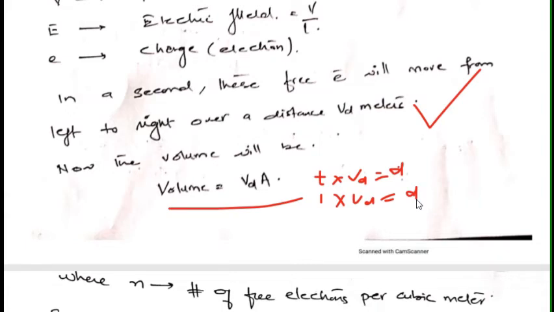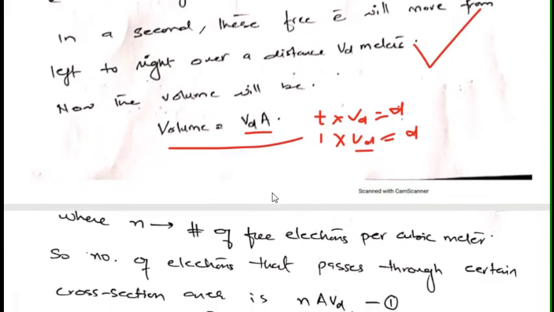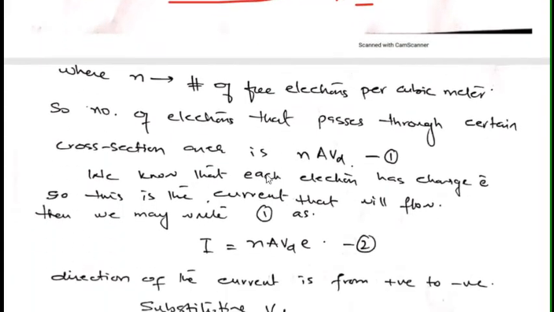So for volume, if d is equal to vd, then I may write it as vd into A. So the volume in this case is vd into A, where small n is the number of free electrons per cubic meter. So the number of electrons that pass through a certain cross-sectional area will be n A into vd.